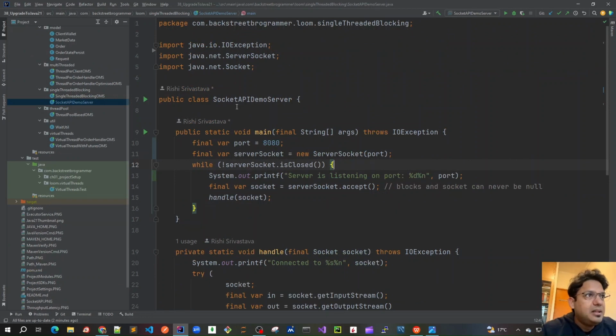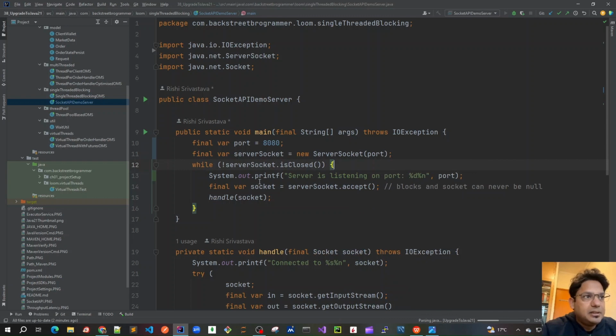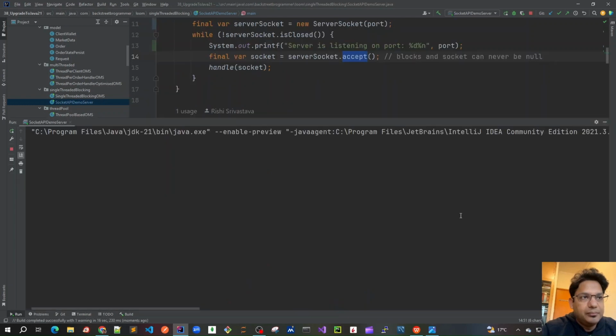So let's run this. This is my Socket API demo server. I'm going to click the run button, or we can also do it directly from Run. It will be listening on port 8080 as soon as it starts, and we'll see this message. This accept method will be blocking until we create one client socket connection. Okay, so the server is listening on our port, and it keeps running.